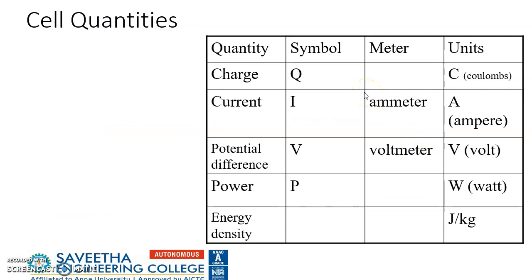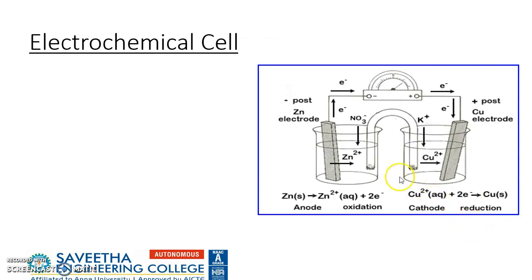These are the cell quantities. Charge Q, coulombs is the unit; current I, ampere is the unit; potential difference V, volt is the unit; power P, watt is the unit; and energy density, joules per kilogram. So this is how an electrochemical cell is constructed. We have anodic half cell and cathodic half cell connected by a salt bridge. Either potentiometer or voltmeter will be used.